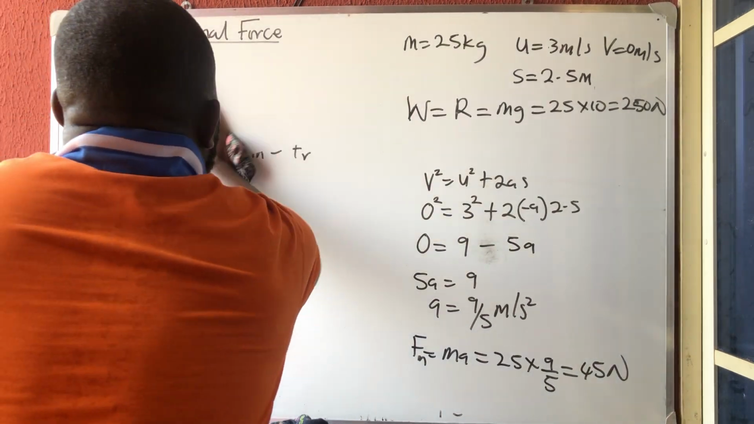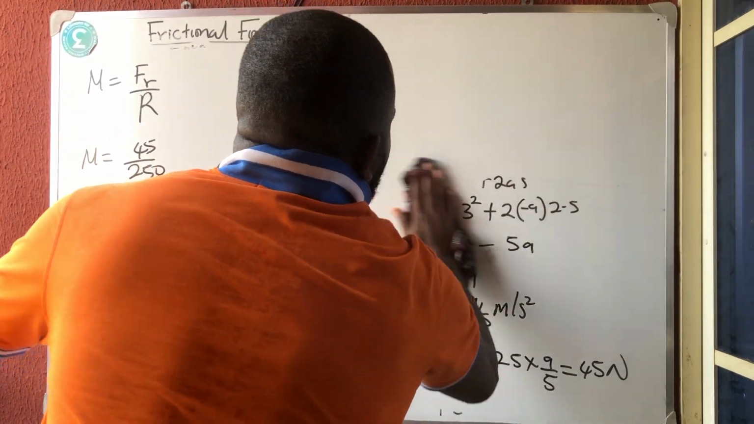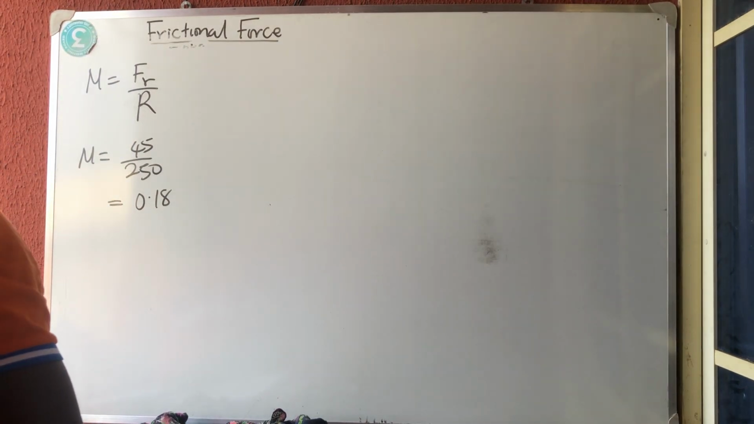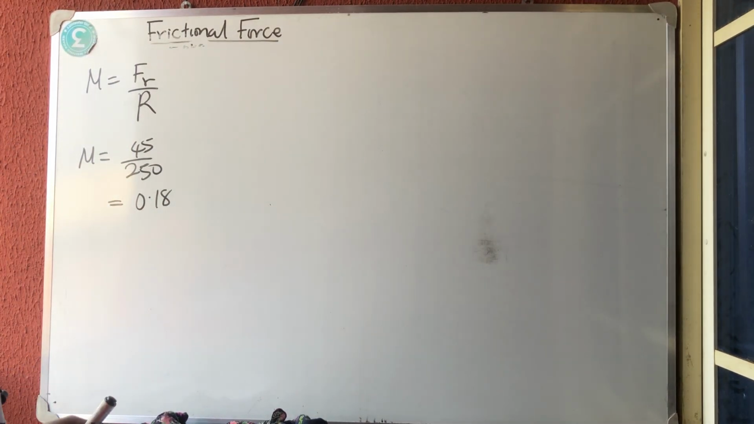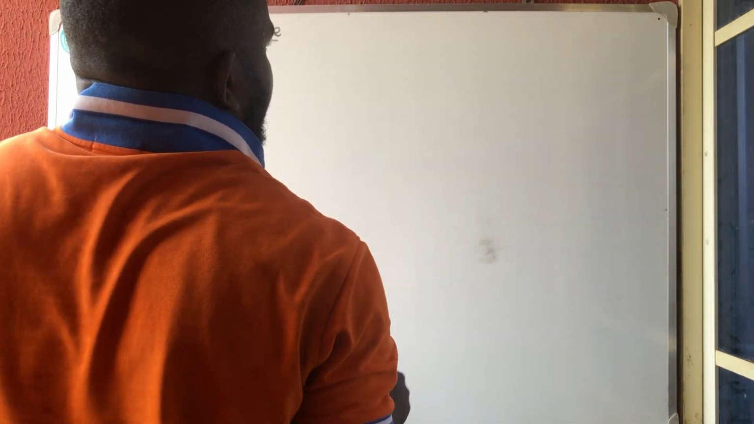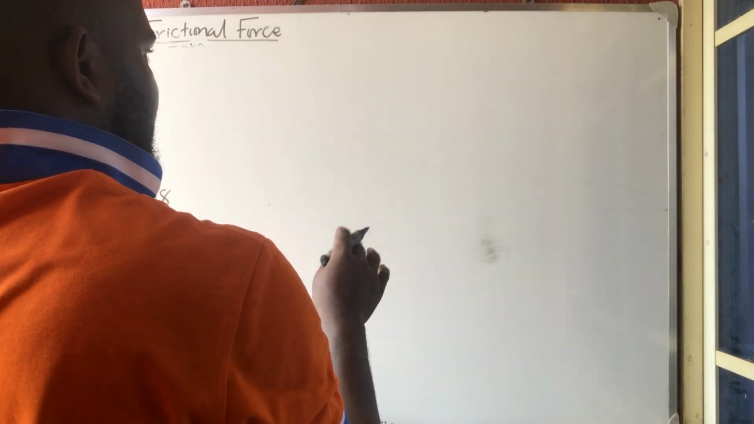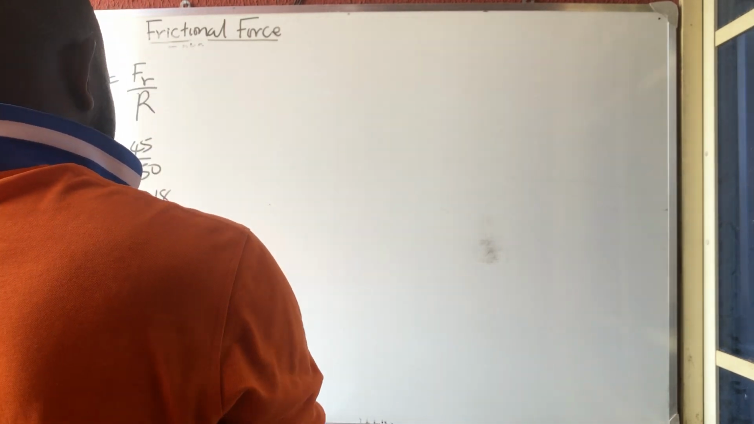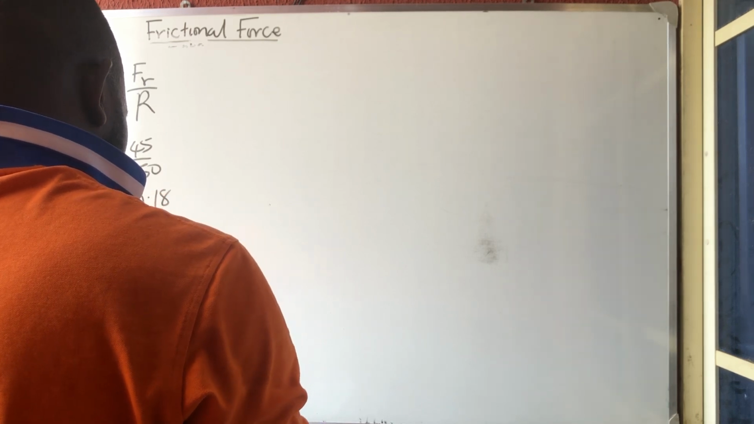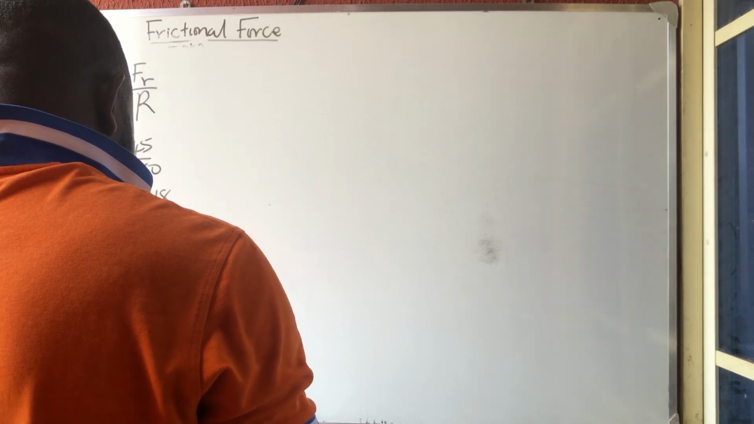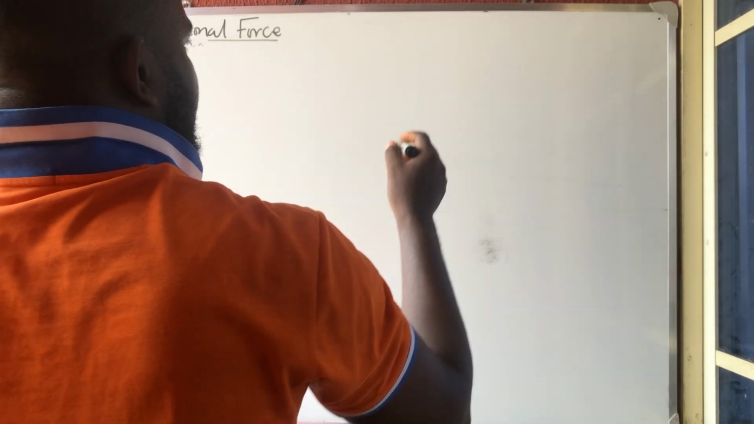Okay, so the next question. Now remember that all these things we have been talking about, I should have drawn it, are for objects lying on a horizontal plane. So now let's talk about objects that are lying on an inclined plane.